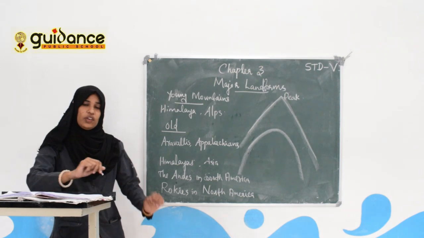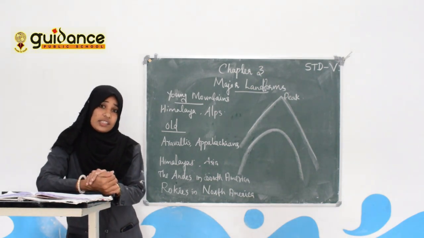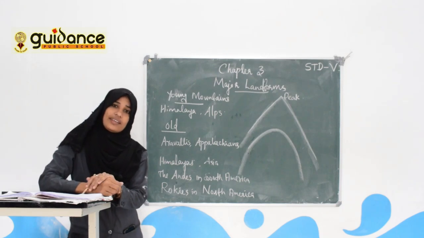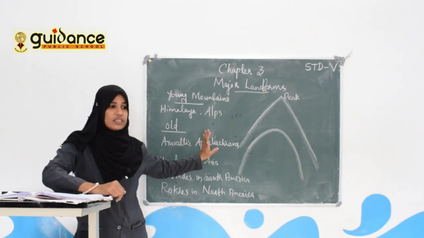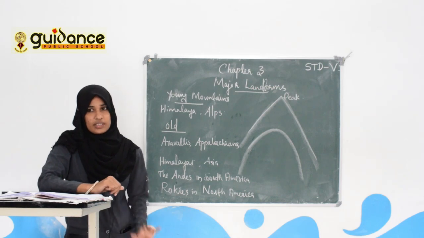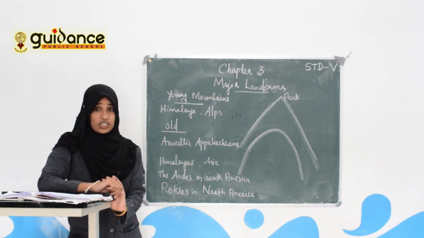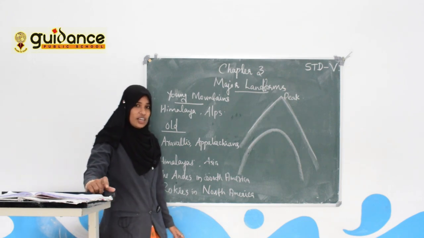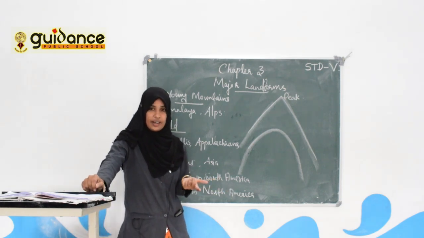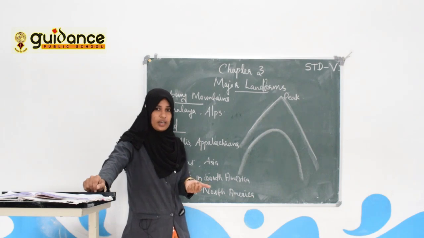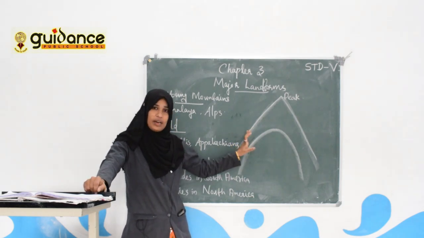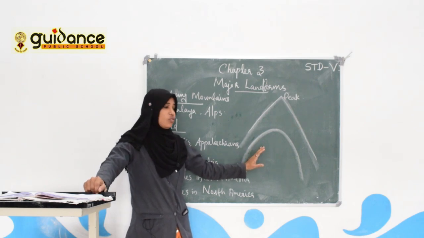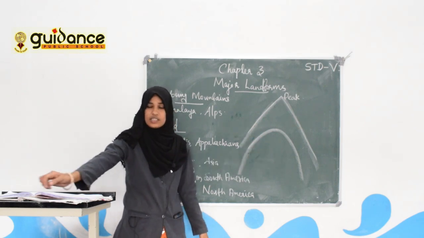Now we will discuss why mountains are important for us. Because so many rivers originate in mountain regions. Can you say some examples of rivers that originate in mountains? Yes, Ganga, Indus, Brahmaputra. These rivers originate in the Himalaya mountains.